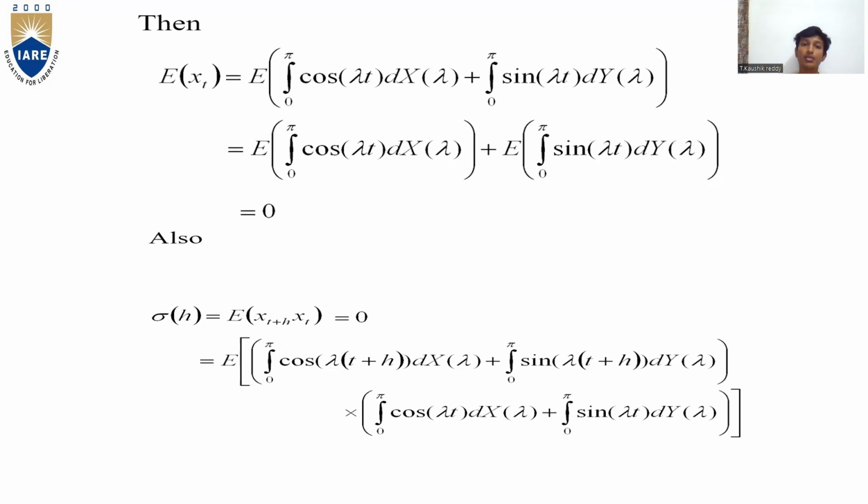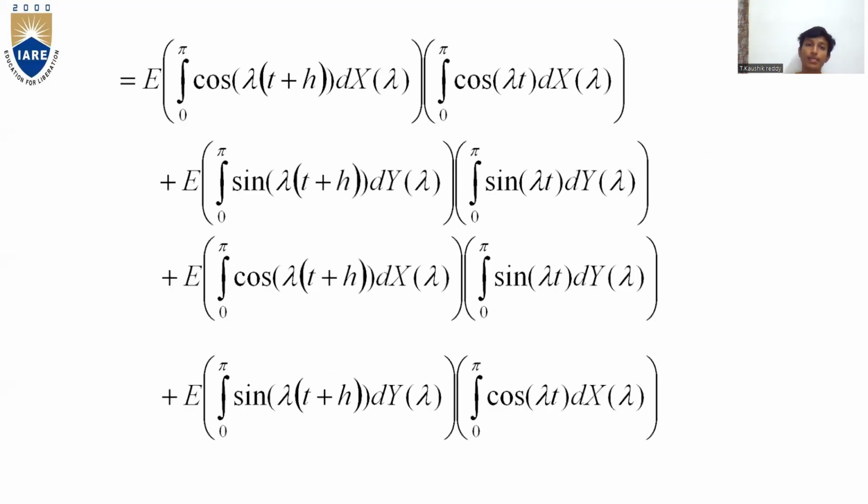Also, sigma h is equal to E of X(t plus h) into Xt, which is equal to E of (integral 0 to pi cos lambda (t plus h) dX lambda plus integral 0 to pi sine lambda (t plus h) dY lambda) into (integral 0 to pi cos lambda t dX lambda plus integral 0 to pi sine lambda t dY of lambda).